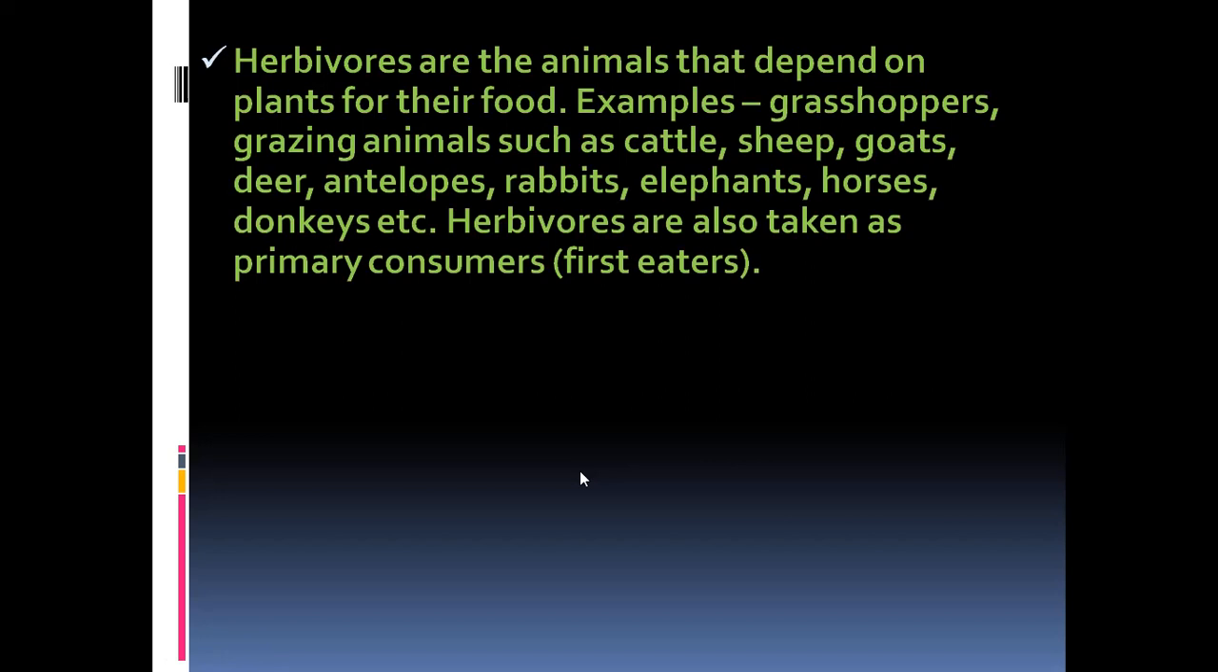Now, herbivores are the animals that depend on plants for their food. Examples if you want to cite here, like grasshoppers which feed on the grasses, then grazing animals such as the cattle, sheep, goat, deer, antelope, rabbit, elephant, horses, donkeys, etc., which feed upon the grasses, herbs, and the plant leaves. And then these herbivores are taken as the primary consumers or first eaters.